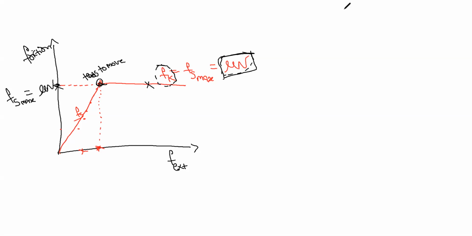In those questions, they won't give anything else, they will just give this graph. They will ask what is mu n or what is mu. We can calculate mu in this case, if they give the mass of the body.